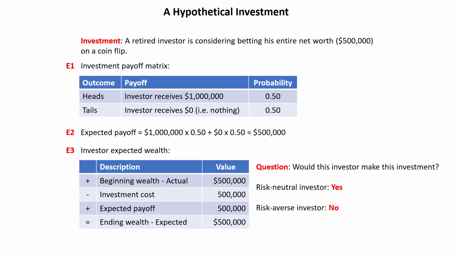So the question is would this investor make this investment? Now, if he was risk neutral, he would make this investment, and here's why. A risk neutral investor basically says if the expected payoff is equal to the investment amount, I'm good. So even though half of the time I'm going to receive nothing and half of the time I'm going to receive $1 million, those two cancel each other out such that my wealth is unchanged, so I'm good.